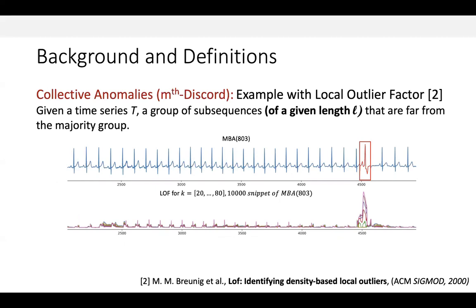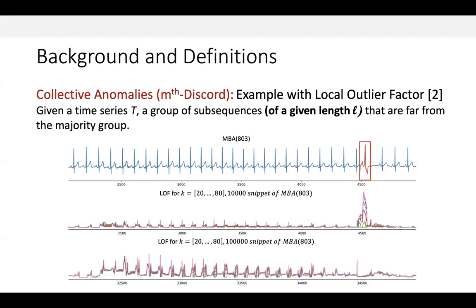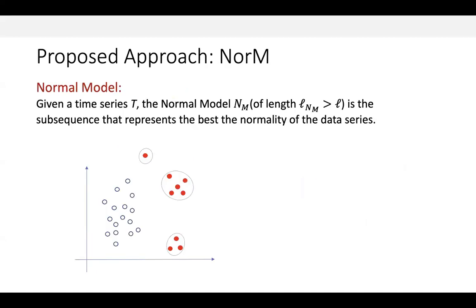For instance, when the data series is large, like in this case, where we use a 100,000 points snippet of the same electrocardiogram, the 62 similar anomalies are not correctly identified even when we use a neighborhood size between 20 to 80. To address these issues, we propose a general definition and data structure called the normal model. We define the normal model as a subsequence of length LNM that represents the best the normality of the data series subsequences of length L.